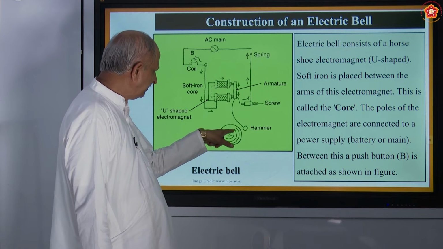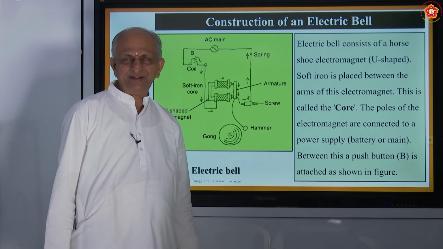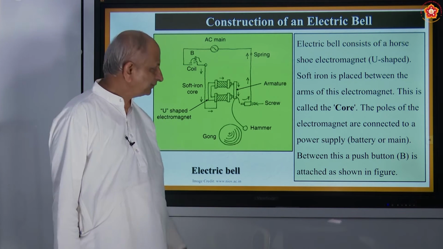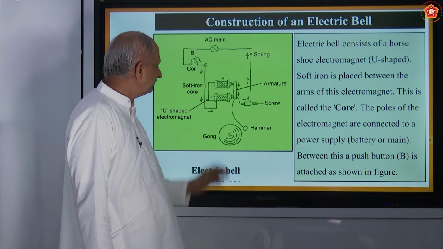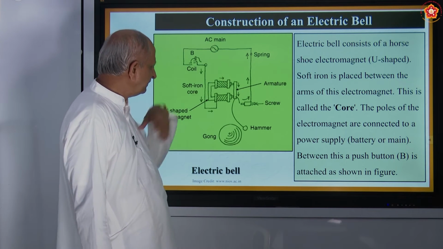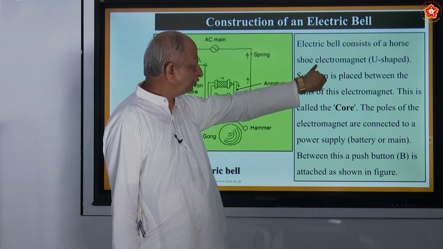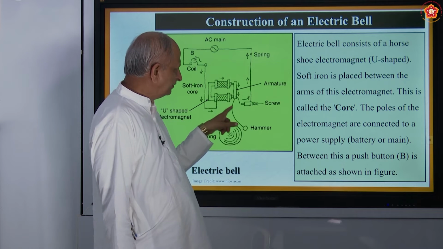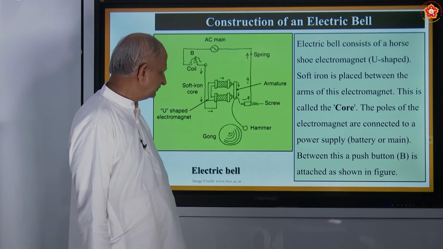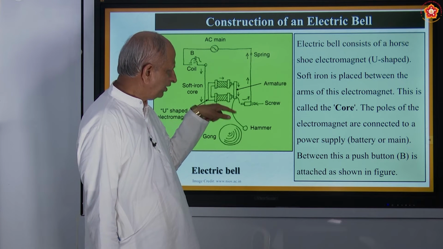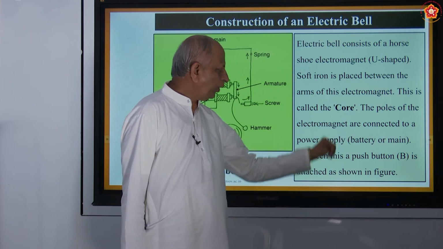How does it hit? That is when the armature is attracted by the magnet. How does the magnet get the attraction? That is when current is passed. How is the current passed? Through a battery, or from AC lines. So usually an electric bell consists of a horseshoe magnet, U-shaped, and soft iron is placed between the arms of this electromagnet. So this has got soft iron, and this is called the core.